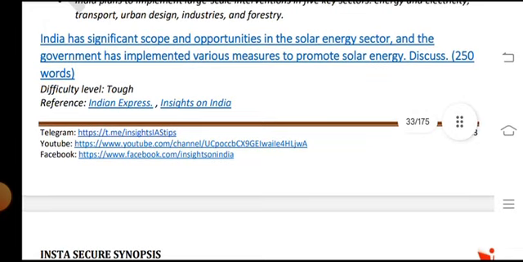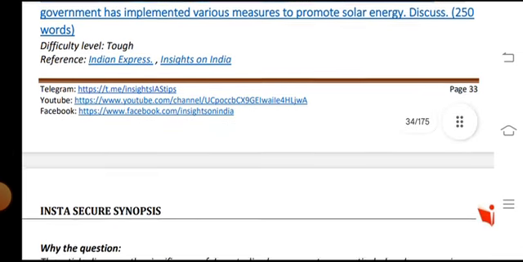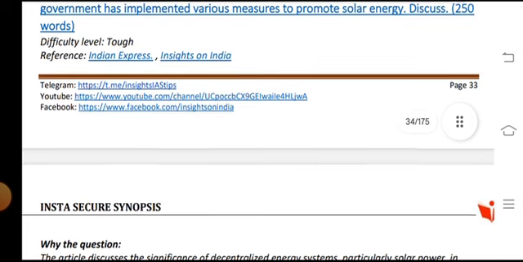Question: India has significant scope and opportunity in the solar energy sector, and the government has implemented various measures to promote solar energy. Discuss in 250 words.